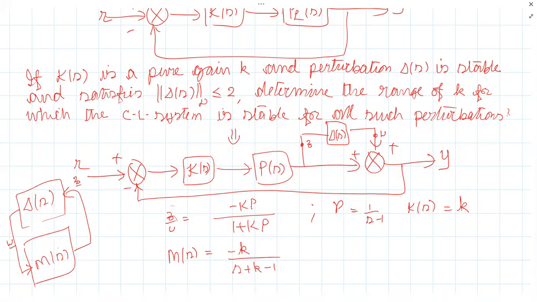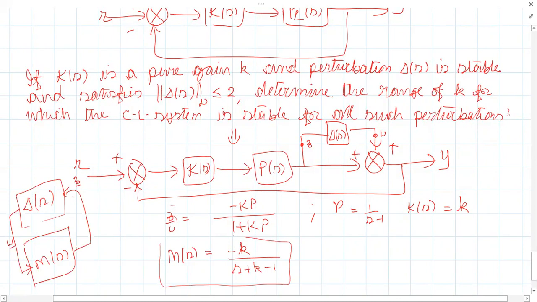Now, what do you mean by robust stability? Robust stability means your nominal plant must be stable, in addition to which the family of plants, the perturbed plants, should also be stable. Do you agree with me? Yes, sir. That means we got our nominal plant plus the controller. We need to check the nominal stability.